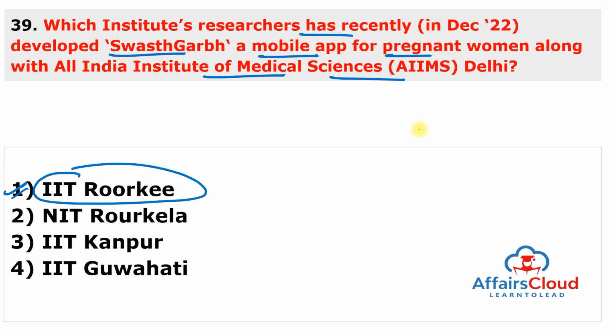So IIT Roorkee, which is situated in Uttarakhand, and the researchers of IIT Roorkee in collaboration with All India Institute of Medical Sciences Delhi have developed a mobile application named as Swasth Garb to provide a care and real-time medical support to the pregnant women. And Swasth Garb is the first pregnancy application that provides immediate access to the doctor advice and is clinically endorsed and credible. And the main goal is to make this Swasth Garb application reach every household in India and thus save precious maternal fetal lives.